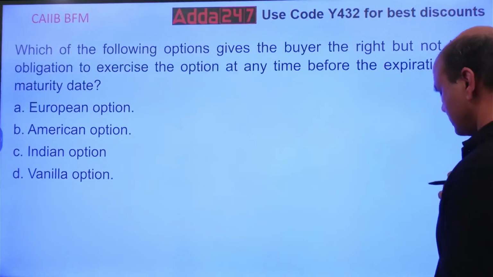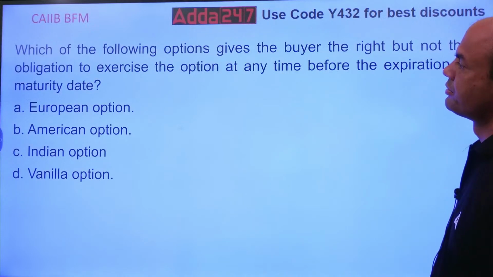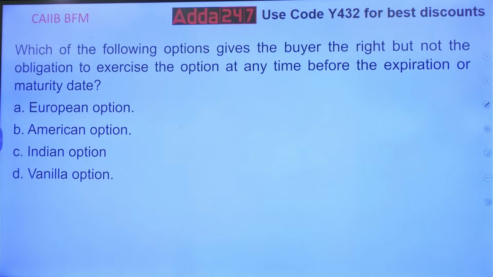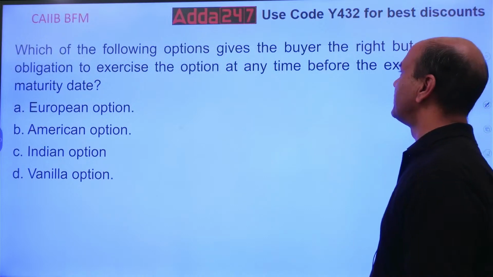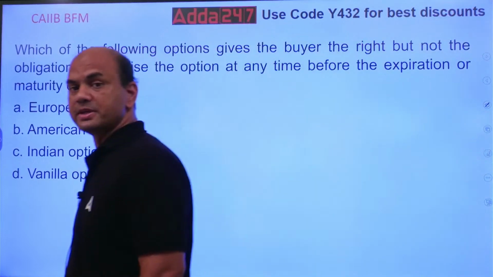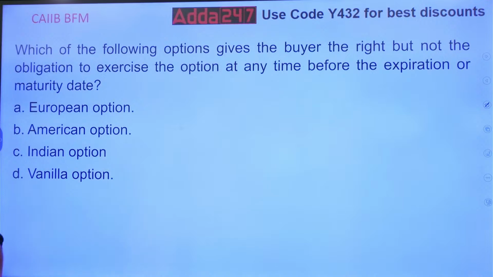Next. Which of the following options gives the buyer the right but not the obligation to exercise the option at any time before the expiration of the maturity date? Which option gives the right to the buyer to exercise before maturity, any time before the maturity? European, American, Indian, or vanilla option?